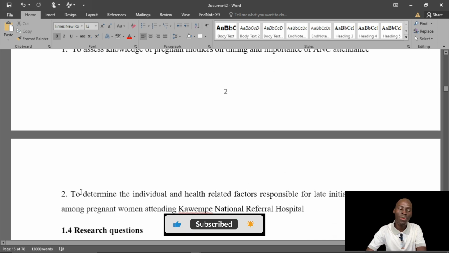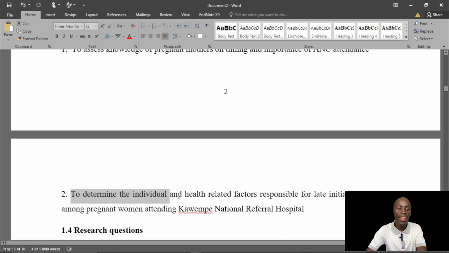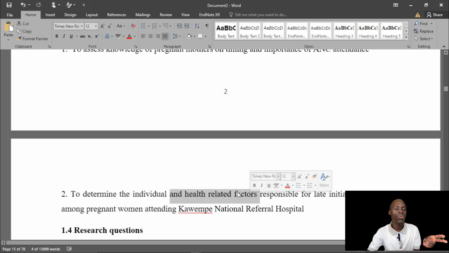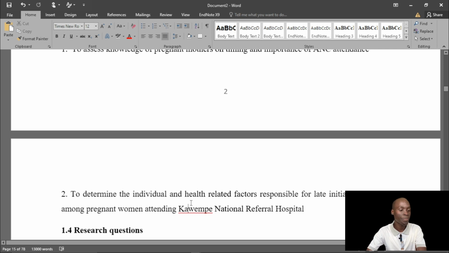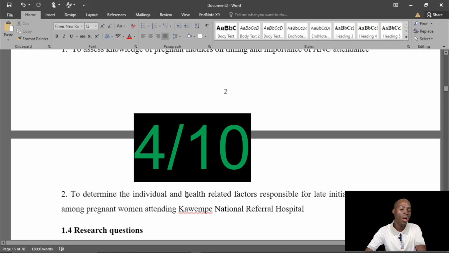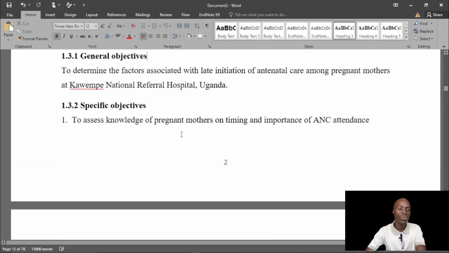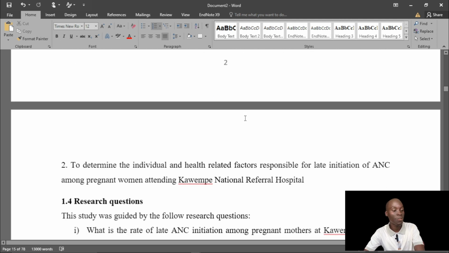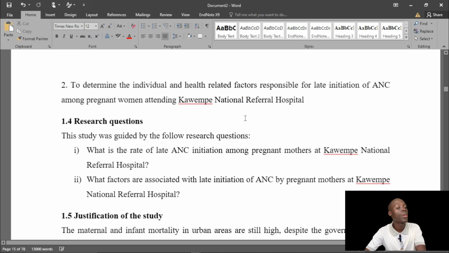Then under the other specific objective, to determine the individual and health related factors. Those are 2 things in one. Since this was a specific objective, it would have been divided into one to determine the health related factors associated with it, then another one to determine the individual related factors. So this was combined, yet it was a specific objective. In fact, I'm giving it 4 out of 10. These objectives were not really very okay in my opinion. So 4 out of 10 for you.